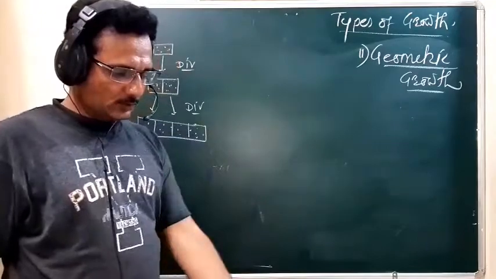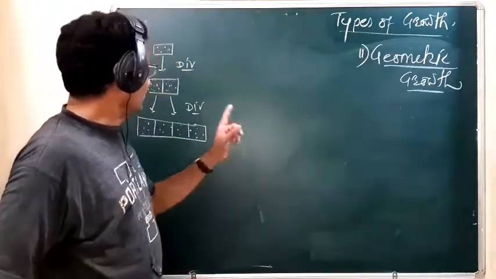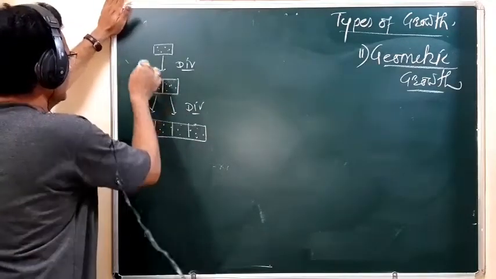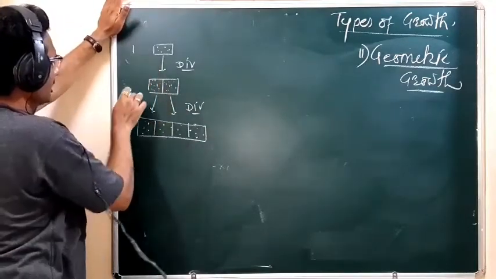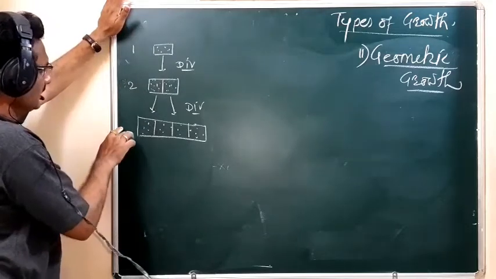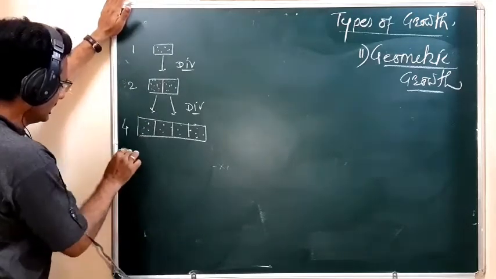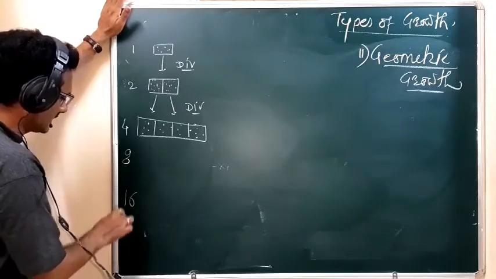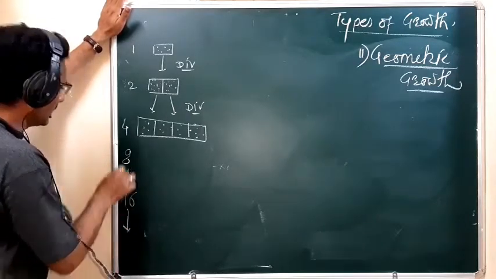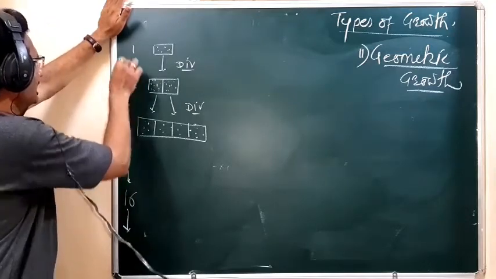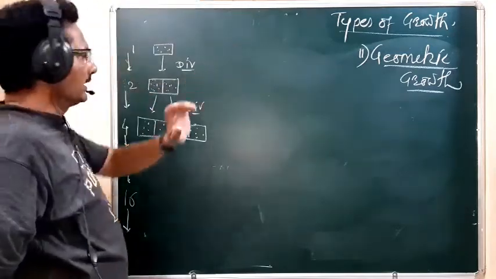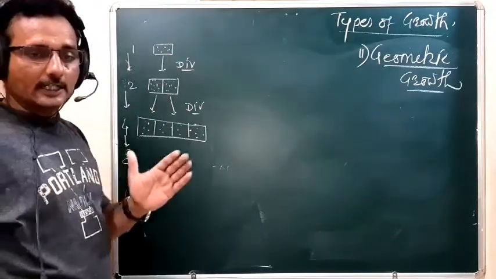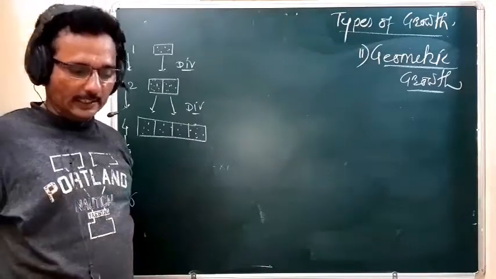So remember, student, because of such a type of growth, how the cell number increases. Initially, suppose this is a single cell, then 2 cells are formed, then 4 cells, then 8 cells, and then 16 cells. Like this, the cell number increases because of the geometric growth, but the formed cells remain meristematic, they divide again and again.